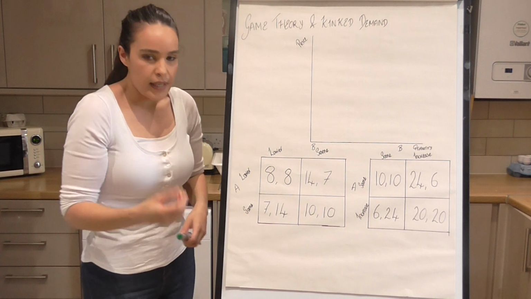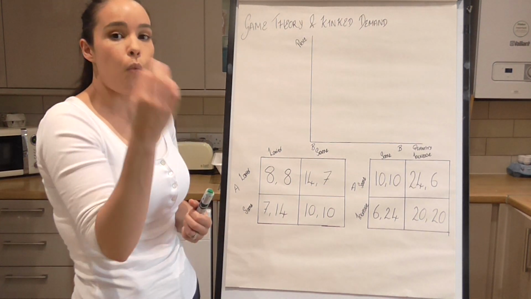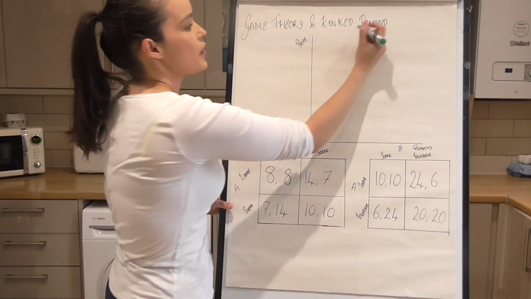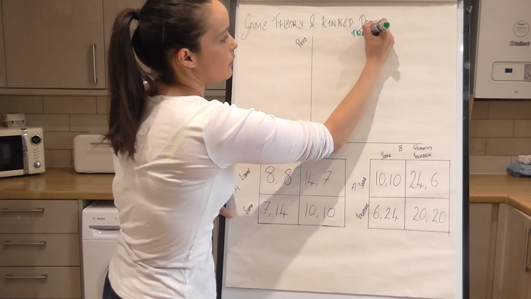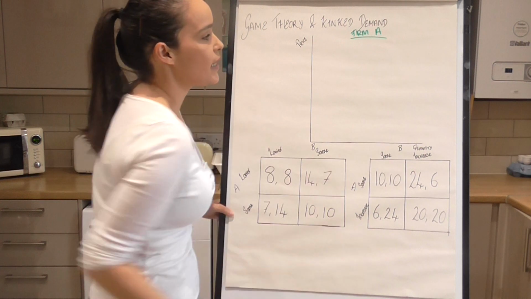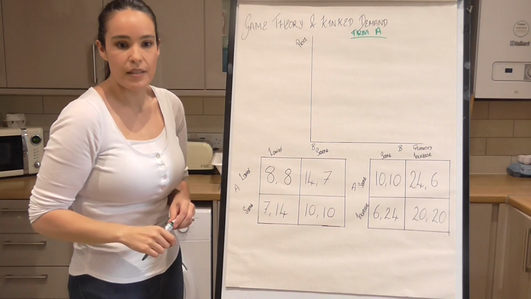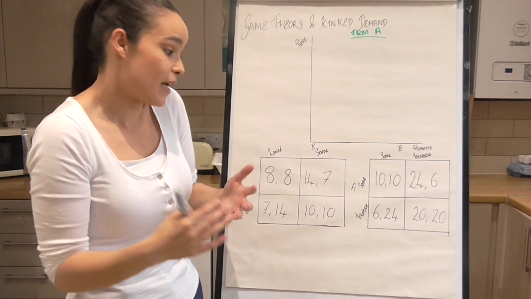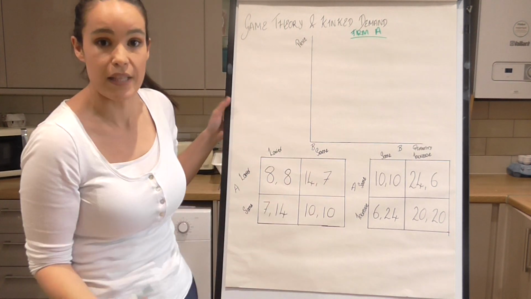So when we look at the kinked demand curve, we're looking at one firm, right? In this case, we could choose firm A. It's one firm's demand, but that firm's outcome is based on the decision of the other firm in the industry.